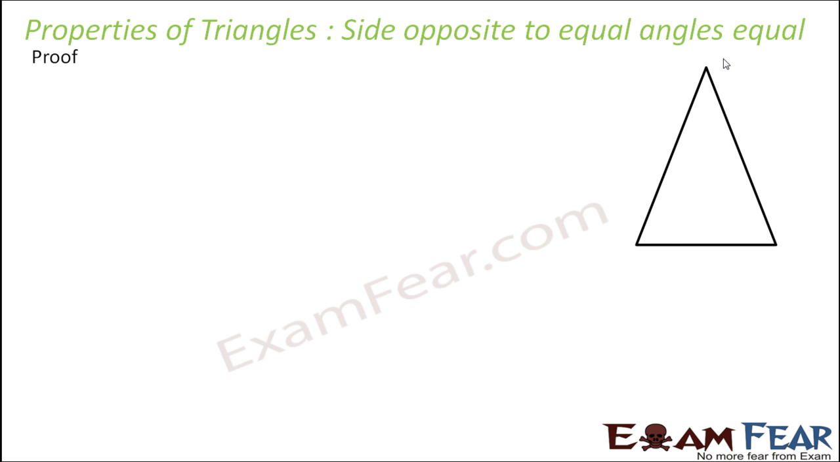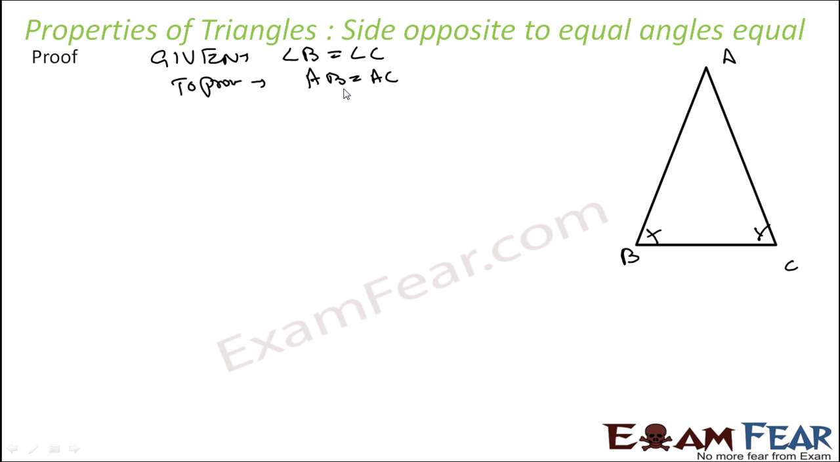So there is a triangle ABC. Here it is given the other way around, angle B is equal to angle C. So we have to prove what? AB is equal to AC. Okay, so what we can do here also, we can draw a bisector of angle A, and let it reach D. This is, let's suppose, angle 1, this is angle 2. Angle 1 is equal to angle 2 by construction.